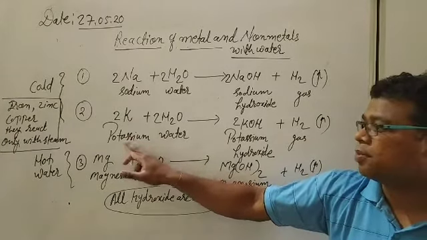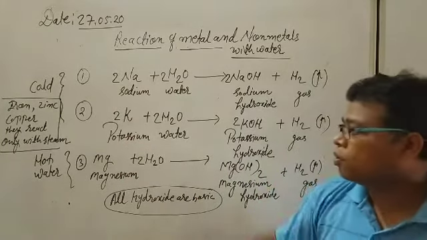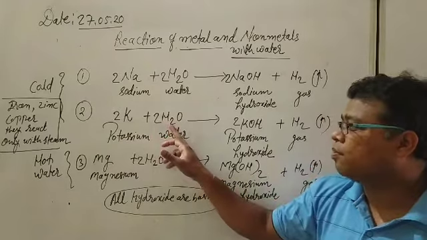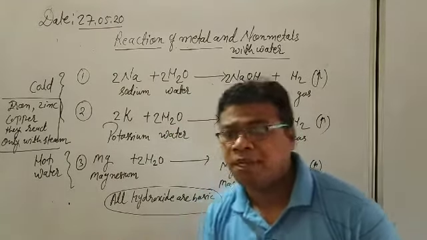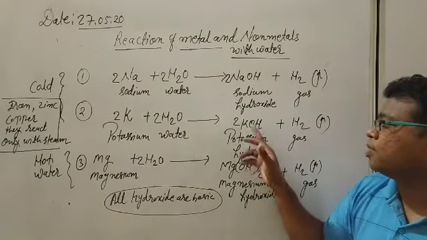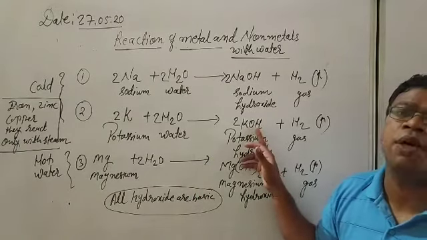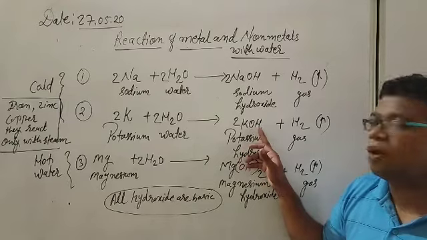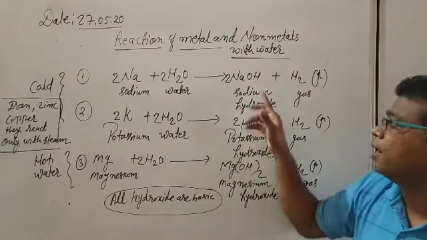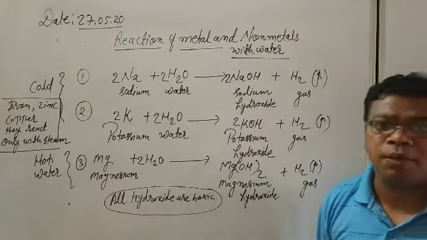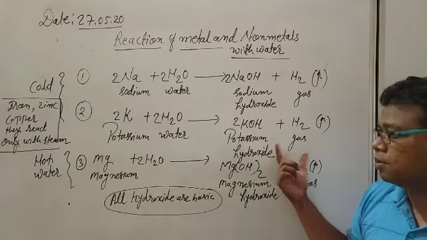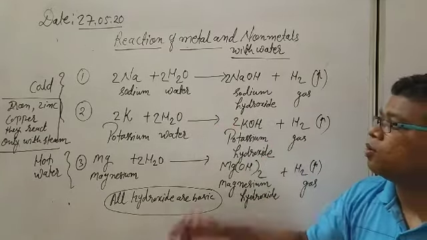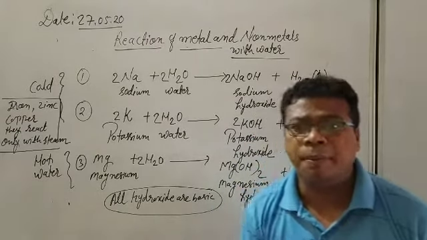If I take the example of K, K means potassium. This is the chemical symbol of potassium. When potassium reacts with water, again it will form its metal hydroxide, that is potassium hydroxide. What is the formula of potassium hydroxide? KOH. KOH is the formula for potassium hydroxide. NaOH is the formula for sodium hydroxide, and again hydrogen gas comes out. So this is all about highly reactive metals.